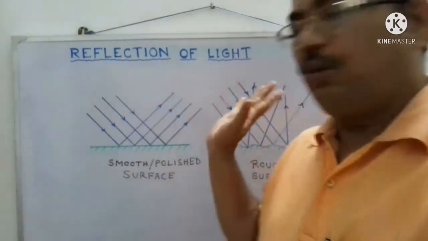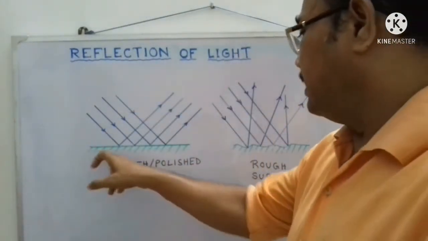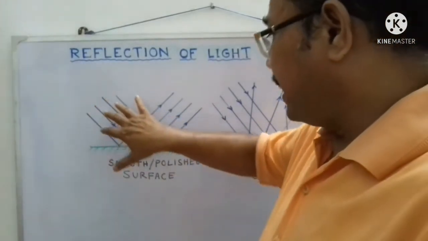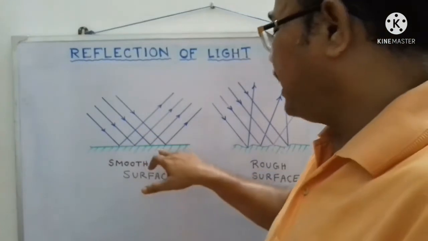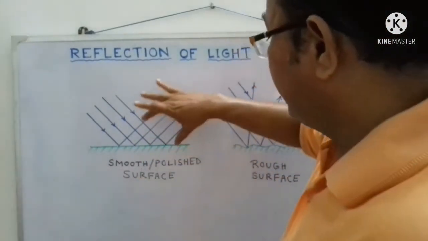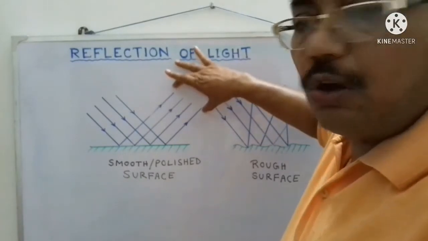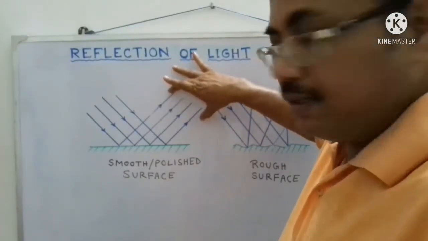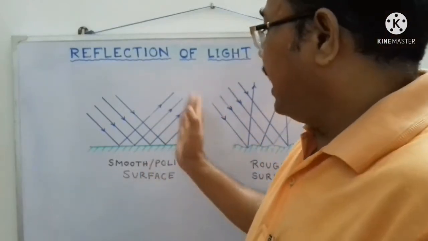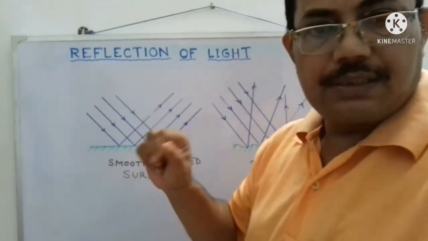Now friends, look at the board. This is a smooth polished surface. Some parallel rays fall on that surface. After reflection those rays also go parallel. That means these rays are also parallel to each other as was the previous.